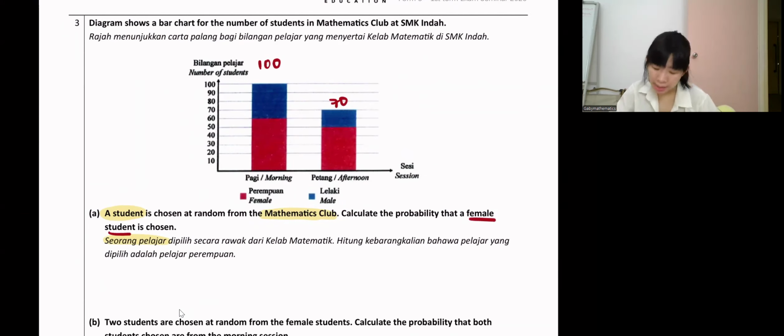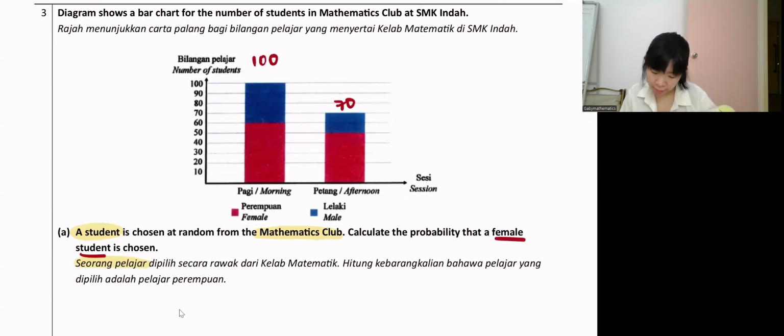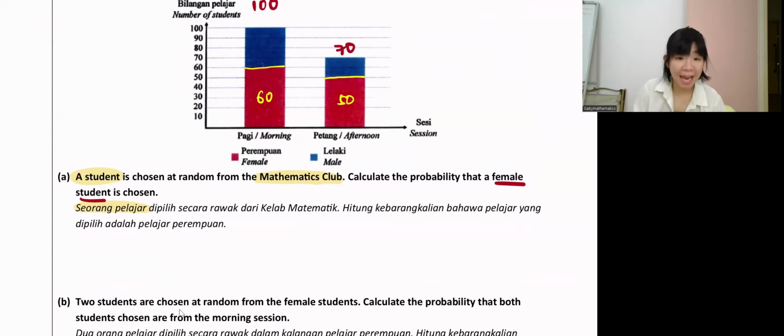Red color is female. Morning session has how many female first? Morning session until here, so this one 60. Then afternoon session, how many female? 50. So that will be total 110.